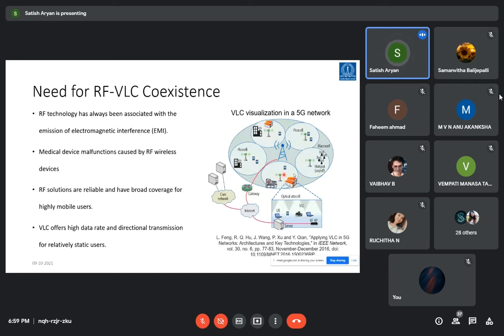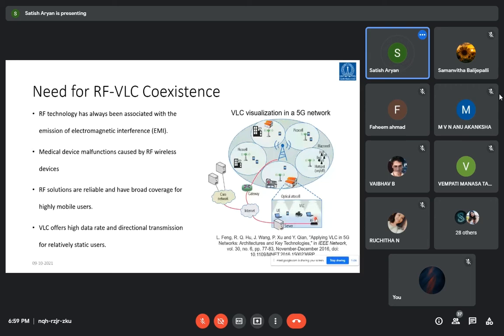Now, in the household environment, if you are talking about a VLC, that is called an optical attocell. Normally in the wireless environment, a small cluster of a data network is called a picocell, and in the VLC terminology, it is called an attocell, where some gadgets or devices are getting the VLC connectivity.